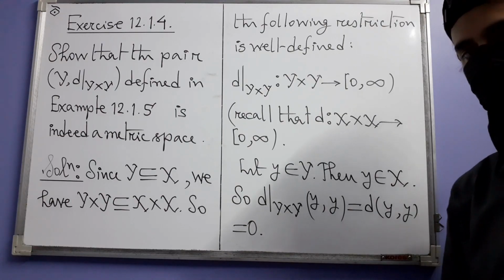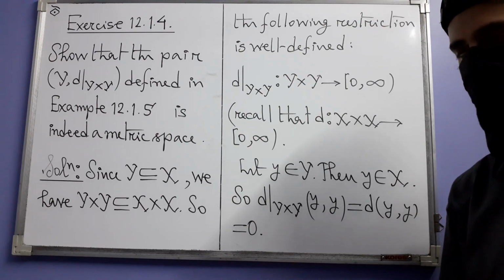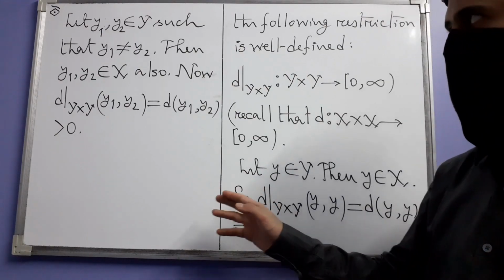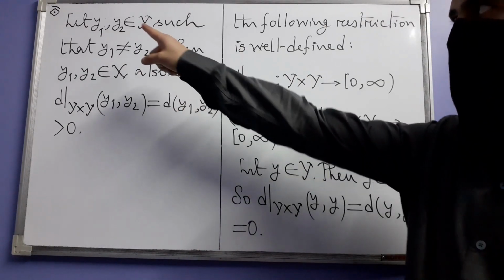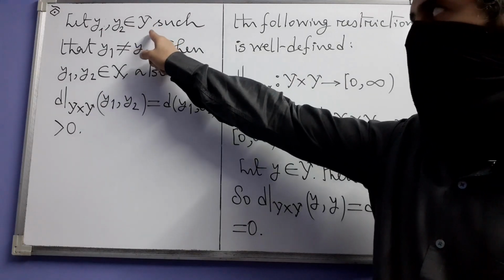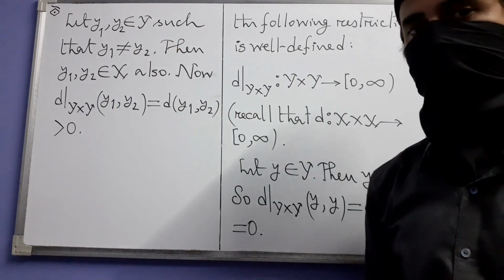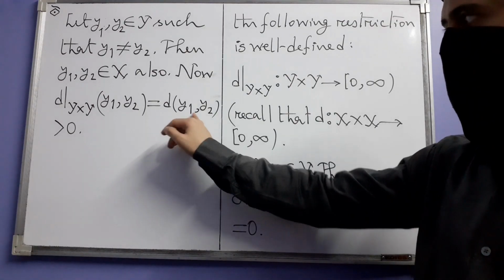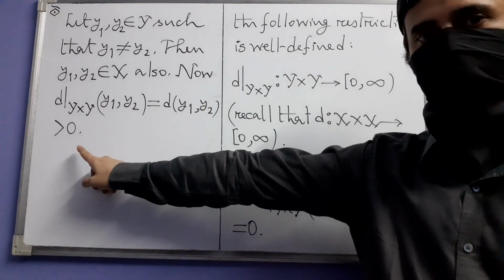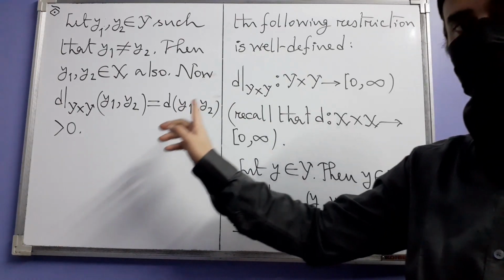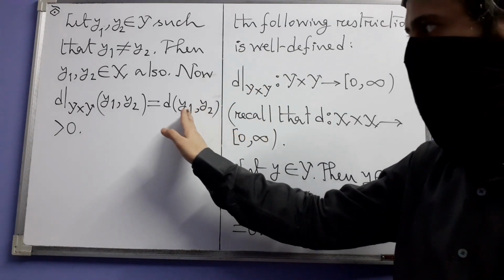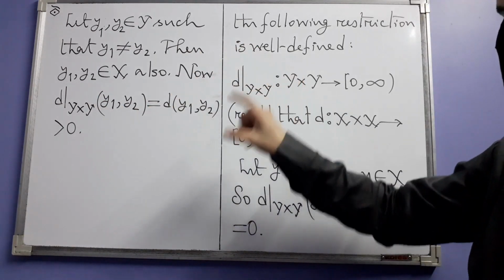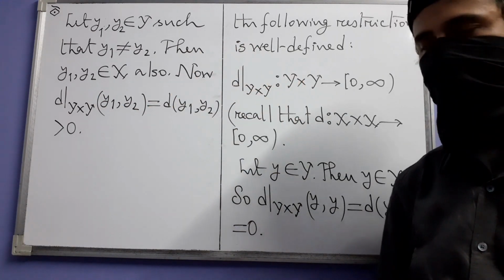Next comes axiom B, that is positivity. To verify positivity for our new function, we take two distinct points y1 and y2 in Y. Then they are distinct points in X also. So the d value of (y1, y2) is a positive real number. But by the definition of restriction, this is nothing but this. So that way the new function also satisfies positivity.